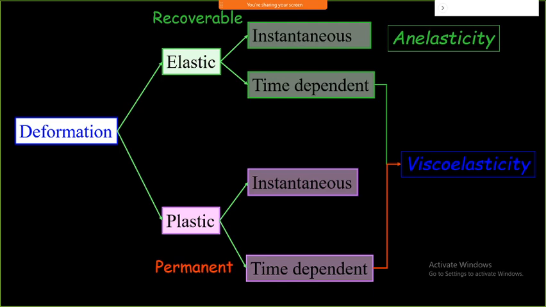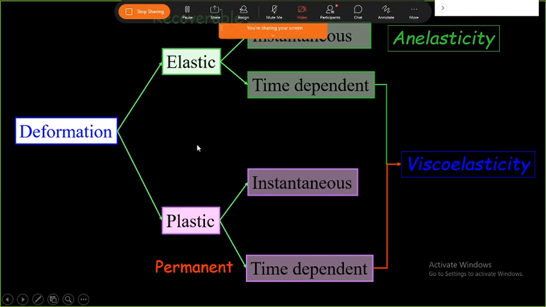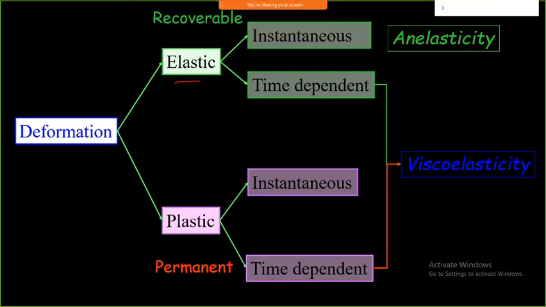So basically when we look at deformations, this deformation can be divided into multiple phases. One is elastic deformation, which is completely recoverable, meaning it is not going to deform permanently. It shows an elastic behavior. Recovery is there, and there are two ways by which we can define it. One is instantaneous deformation, and another is time dependent. Viscoelasticity will be related to this.